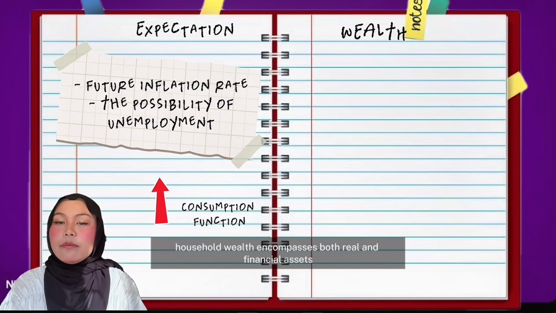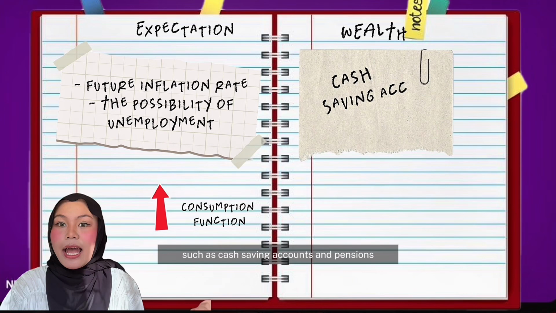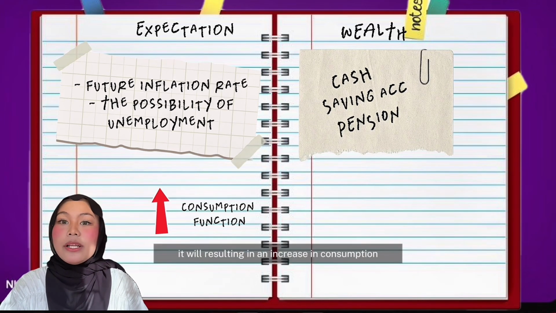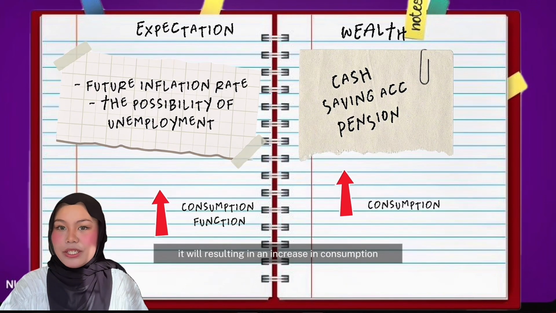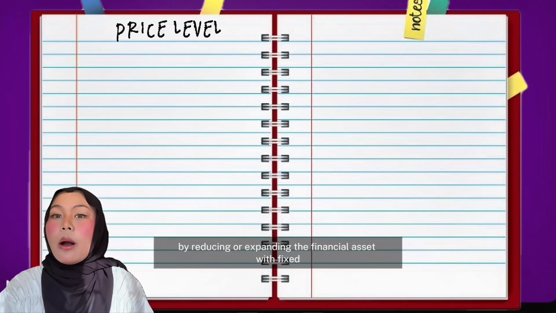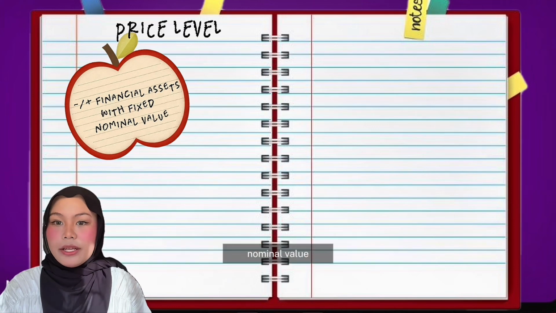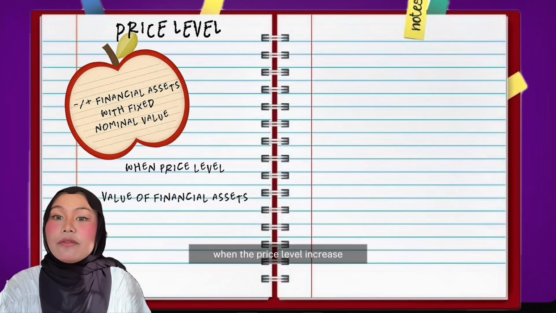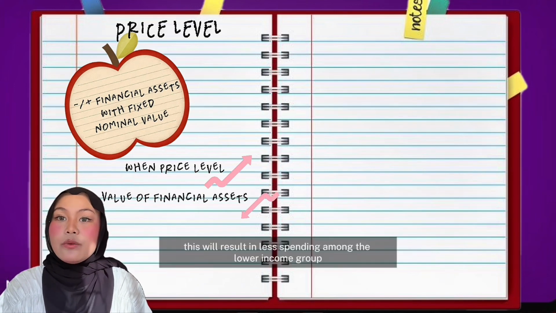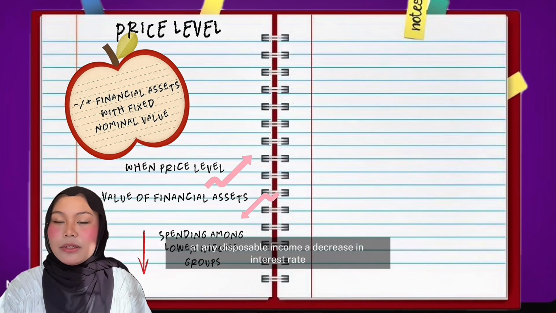Household wealth encompasses both real and financial assets such as cash, saving accounts, and pensions. When wealth accumulates and spending grows, it will result in an increase in consumption. Changes in price level tend to shift the consumption function by reducing or expanding the financial assets with fixed nominal value. When the price level increases, the real value of financial assets will decrease. This will result in less spending among the lower income group and on any disposable income.